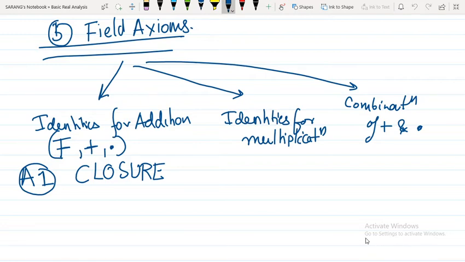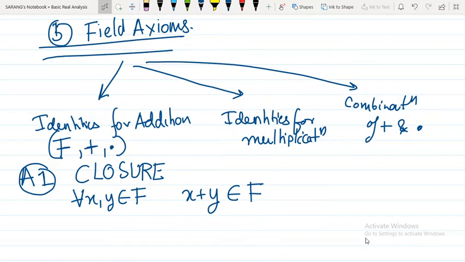You take any two elements from this non-empty set F and add them, using the first operator. Whatever the result is, it should again be in the same set F. If it is, we say that F is closed under the first operation, which is addition.